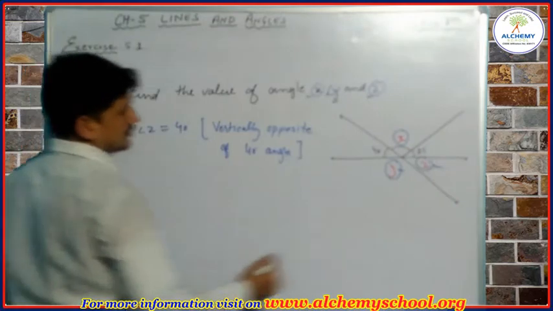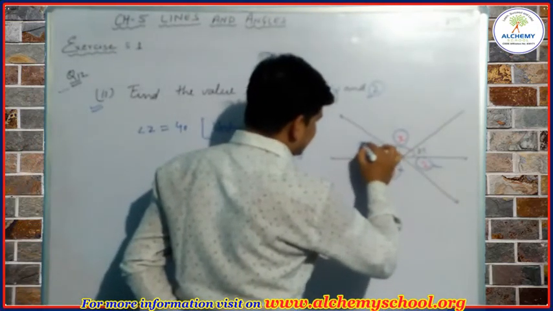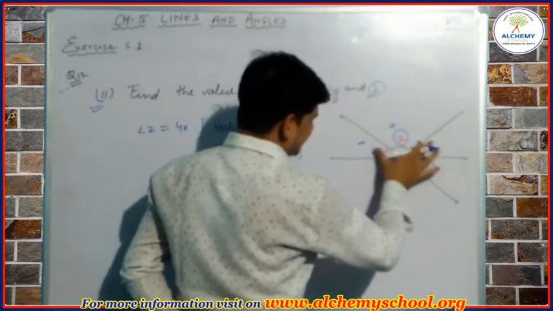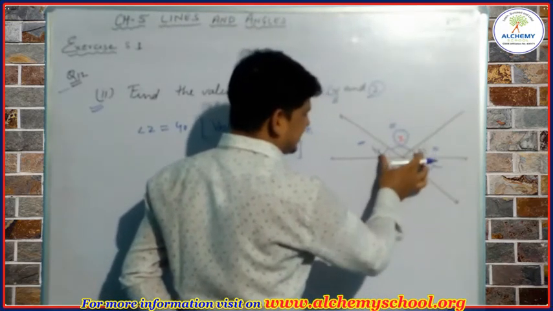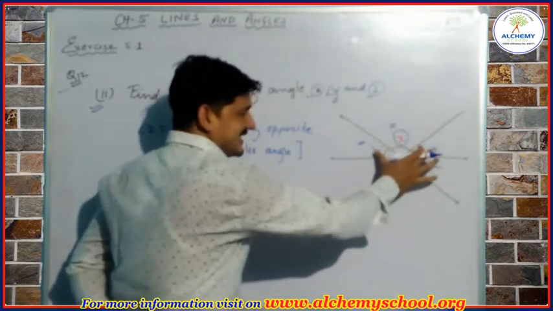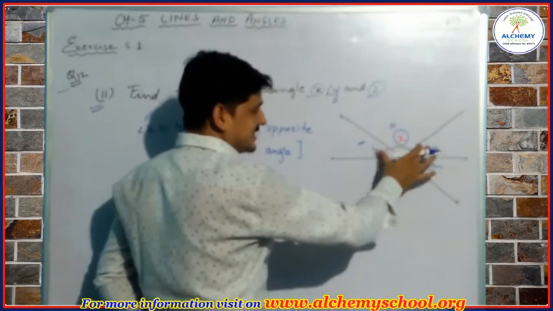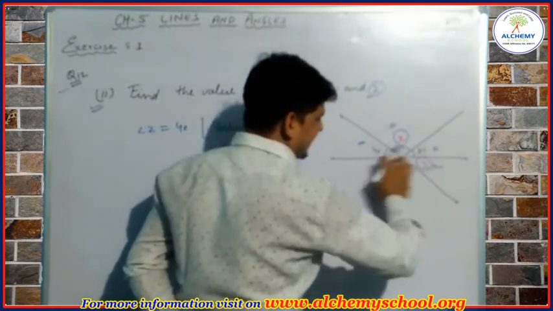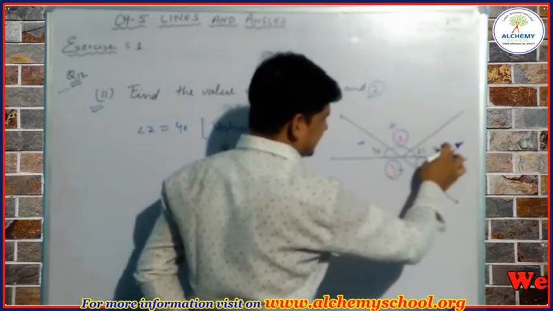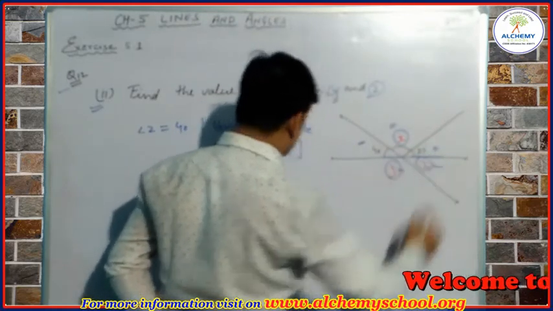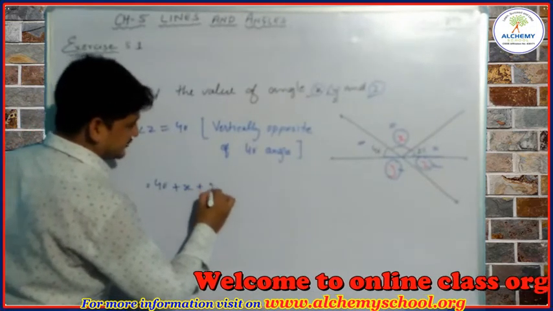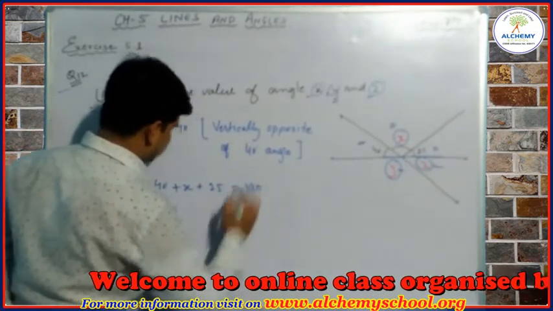Okay, now when we observe this 40 degree angle, this x and this 25 degree angle, these three angles together are making one straight angle. You can see this is a straight angle. So we can write here 40 degrees plus x plus 25 is equal to 180 degrees.